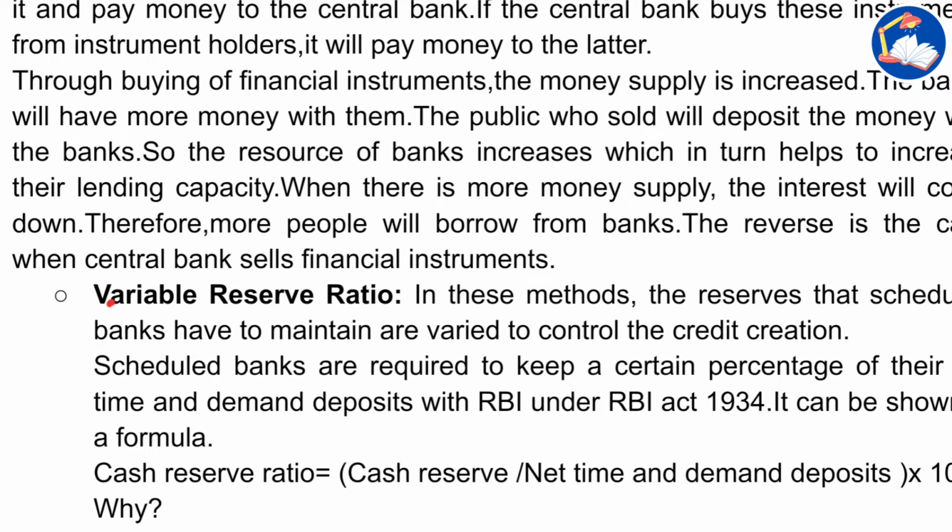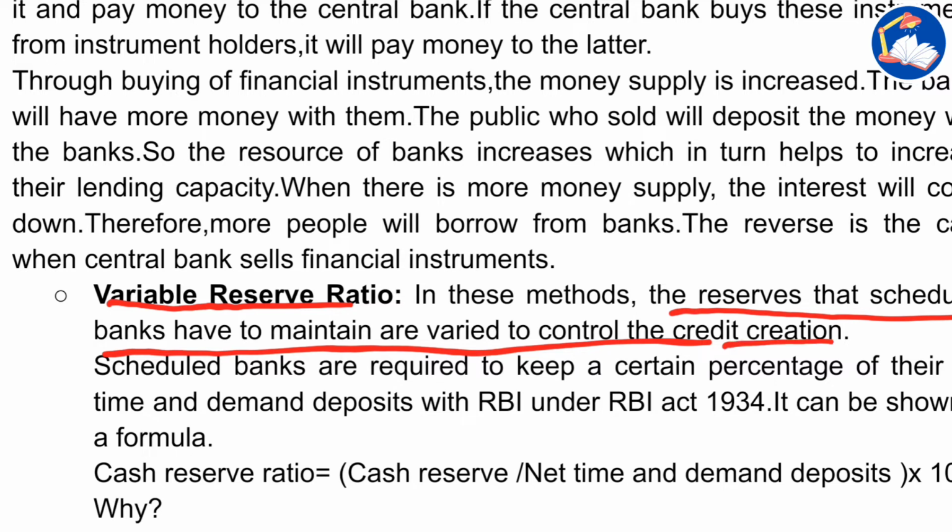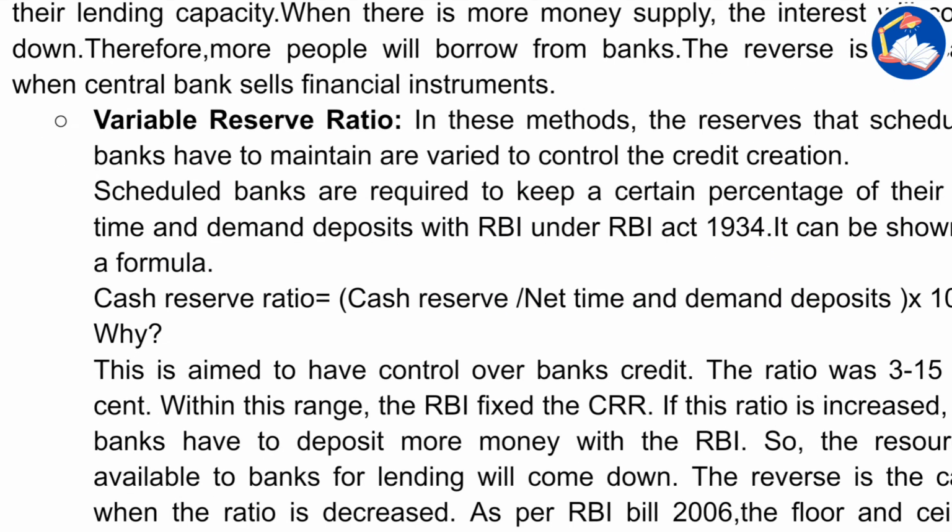Okay, variable reserve ratio. In these methods, the reserves that scheduled banks have to maintain are varied to control credit creation. Scheduled banks are required to keep a certain percentage of their net time and demand deposits with RBI under the RBI Act of 1934. It can be shown in a formula. Okay, the cash. So this is the basic formula of cash reserve ratio: cash reserve by net time and demand deposits into 100.